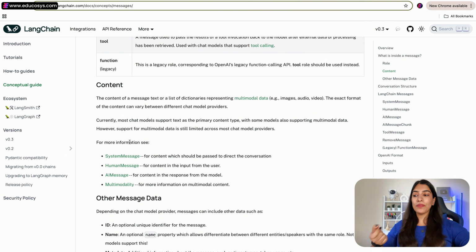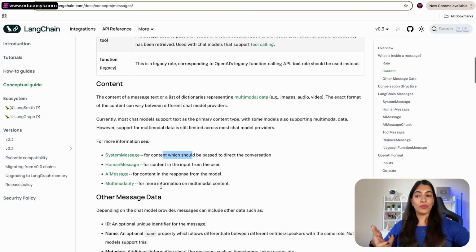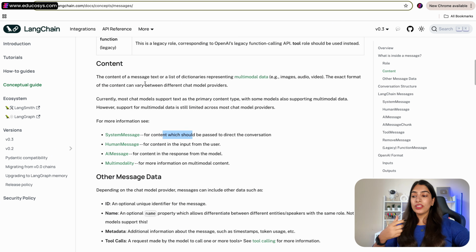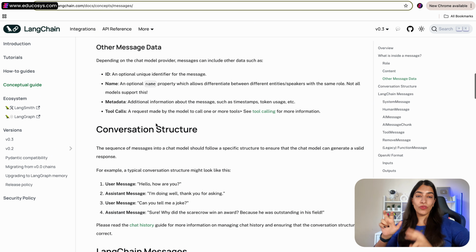So here you can see messages can be of the type system message for the content which should be passed to direct the conversation that you have to behave like this. Human message for the content in the input, AI message, the response, and then multimodality for the information on multimodal content. So this is how we can give the invoke also.